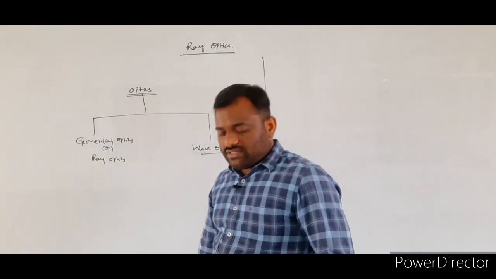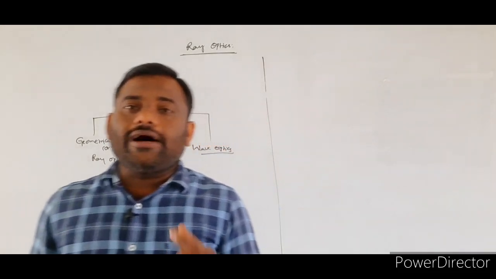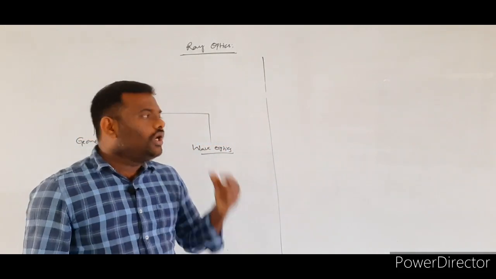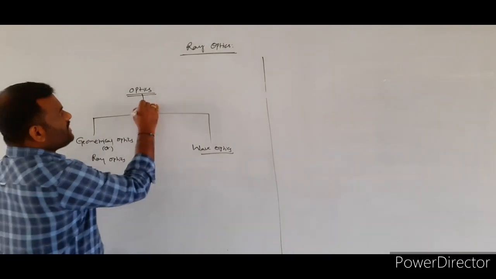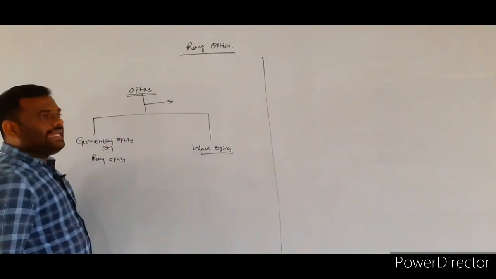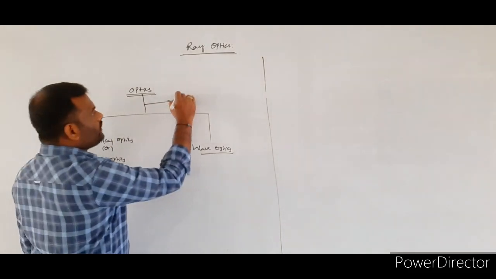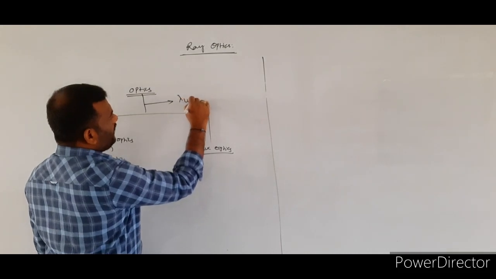On what basis is optics classified into two categories? Optics is classified according to the wavelength of the light.